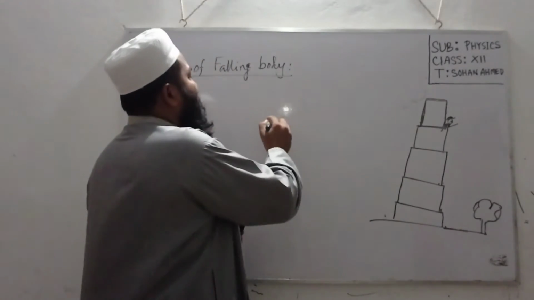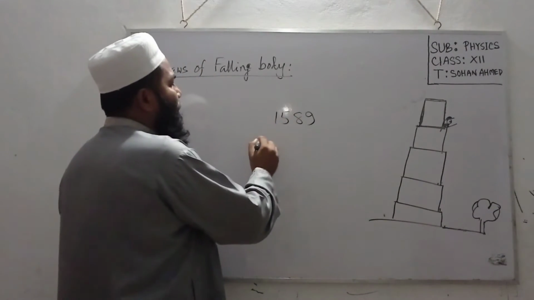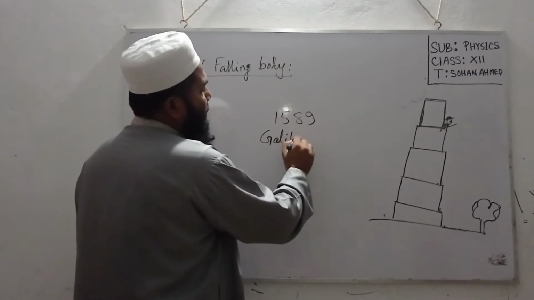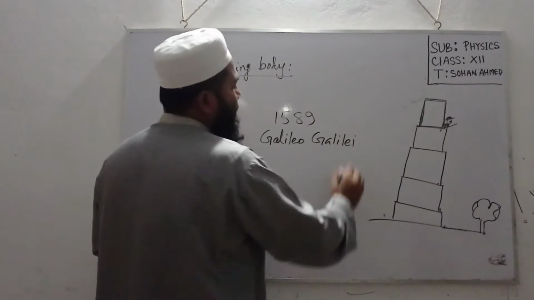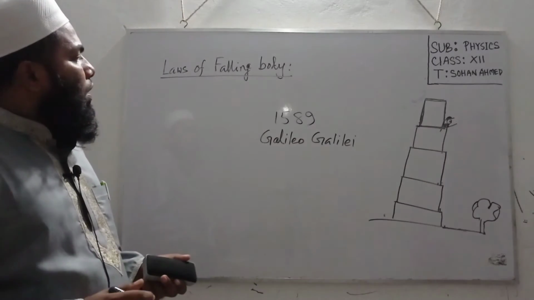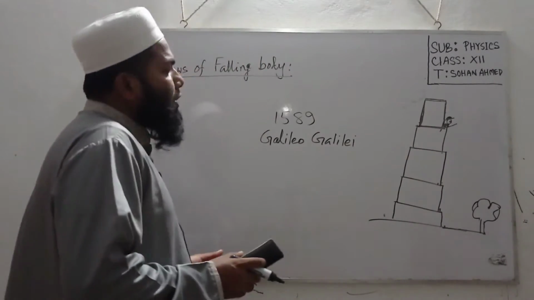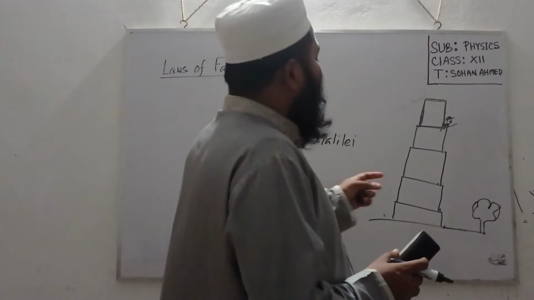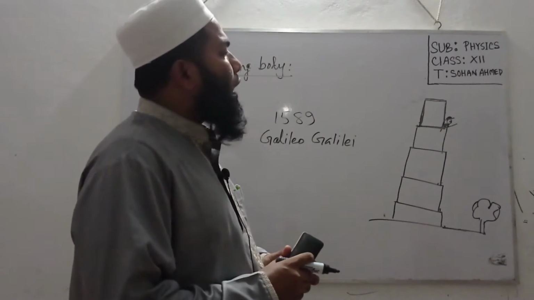In 1589, scientist Galileo Galilei performed some experiments releasing different masses from the leaning tower of Pisa.